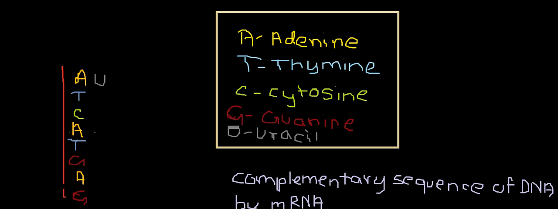Adenine in DNA will still pair only with thymine, so thymine won't pair with uracil. It will keep pairing with adenine, though adenine pairs with uracil in RNA. So we have adenine here.